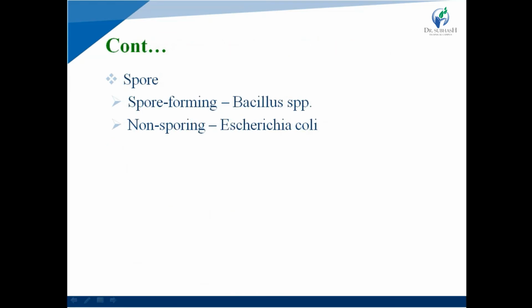And last one is spore. An example of spore forming bacteria is Bacillus species, and for non-spore forming bacteria, an example is E. coli.